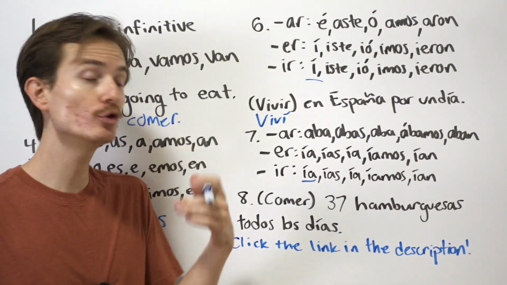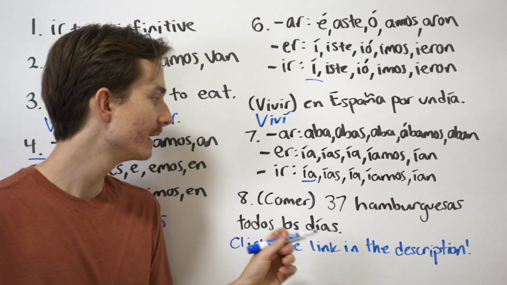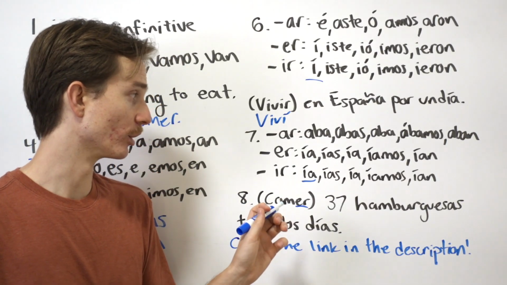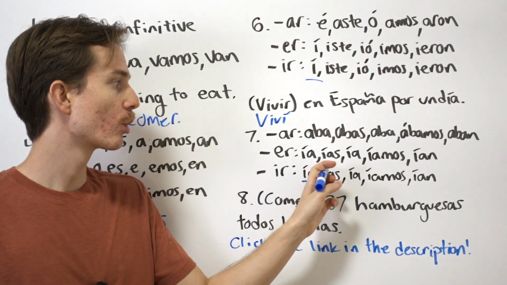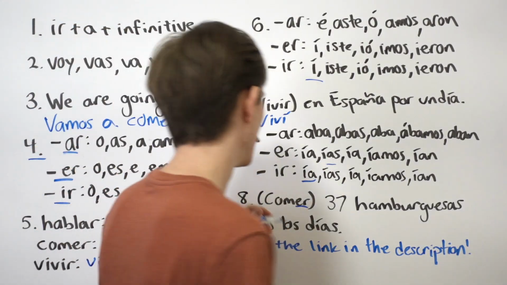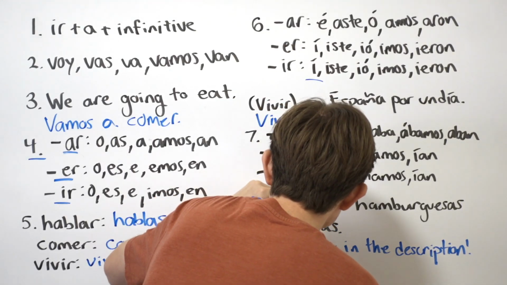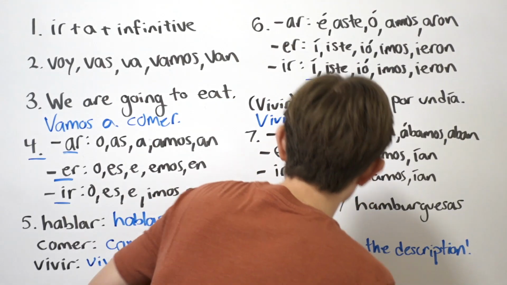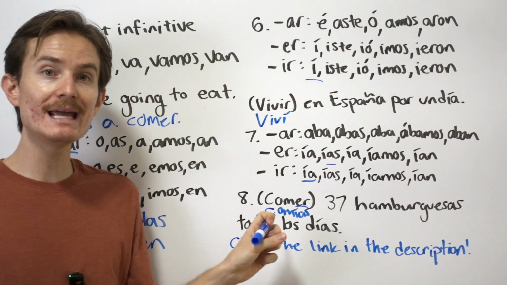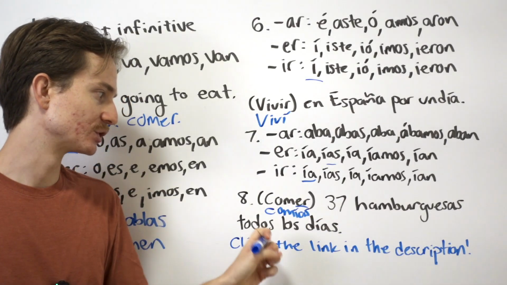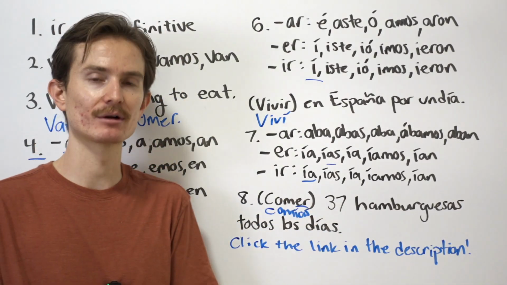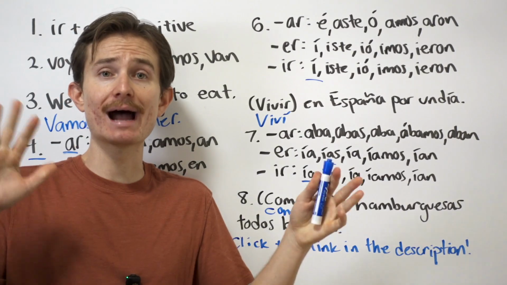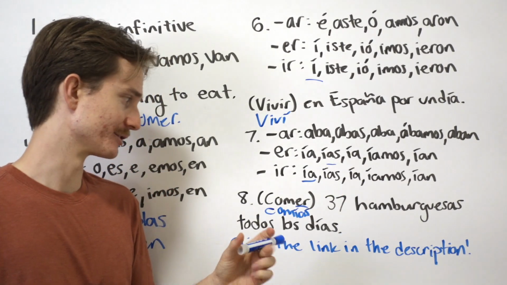Okay, so you used to eat. Okay, comer is an ER verb. Okay, we're talking about you. Let's do the informal. So we have comías. Okay, so tú comías, and I really apologize for my terrible handwriting here. Tú comías 37 hamburguesas todos los días. You used to eat 37 hamburgers every single day. Don't worry, I used to eat 38, so don't feel bad about yourself.